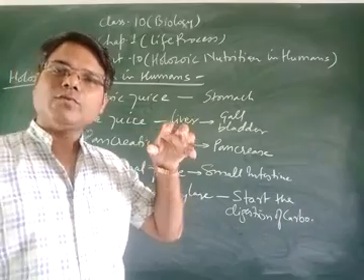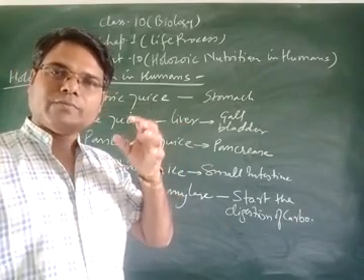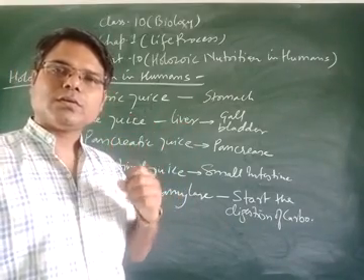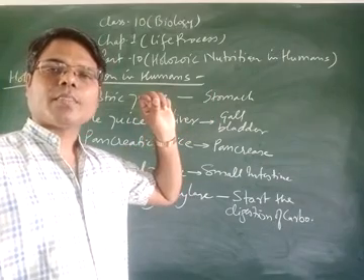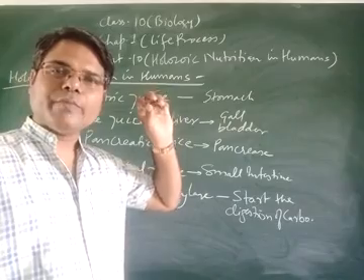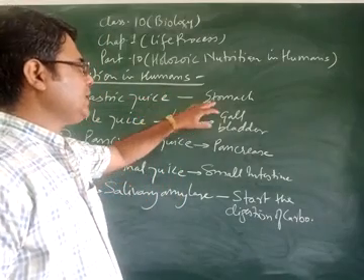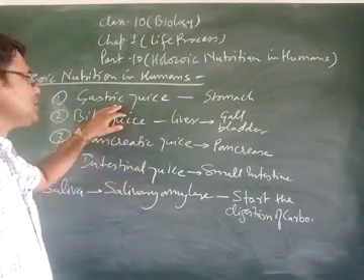Students, when food material goes towards the stomach through peristaltic movement, then in the stomach gastric juice is secreted.